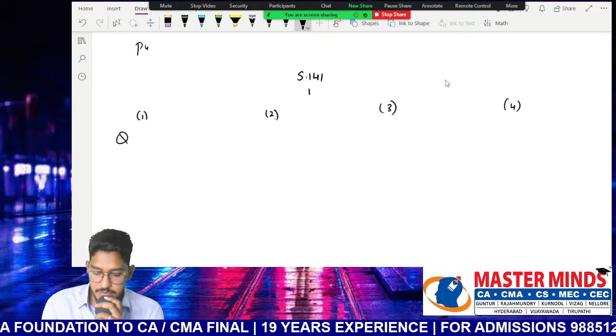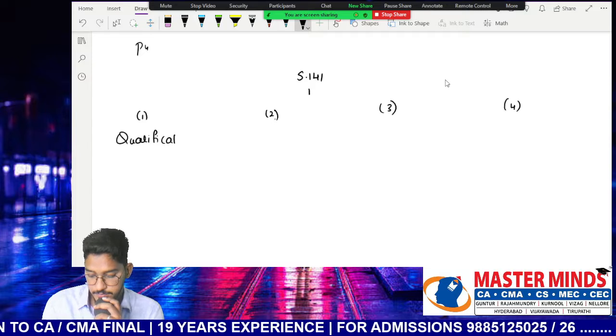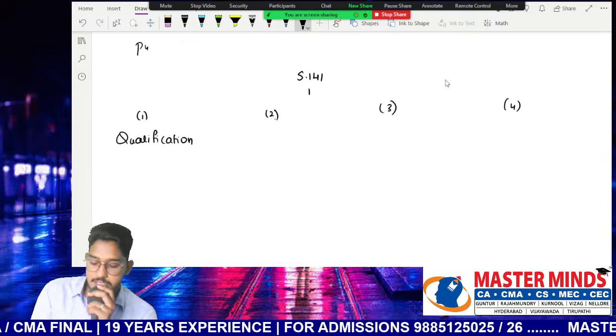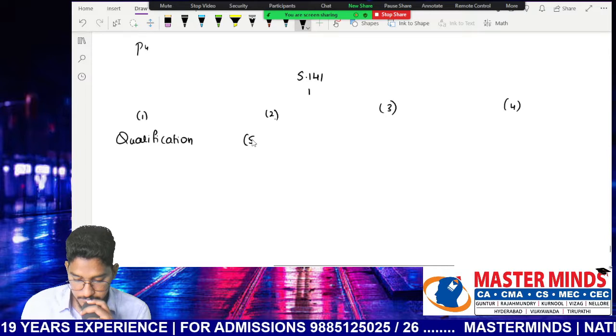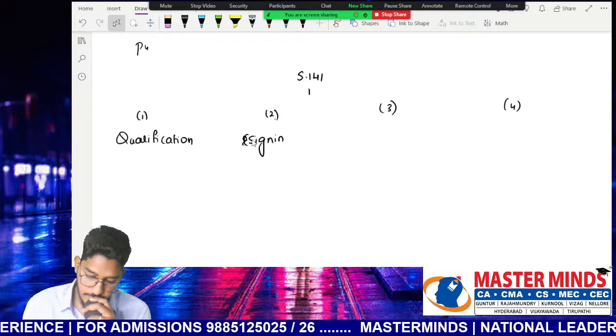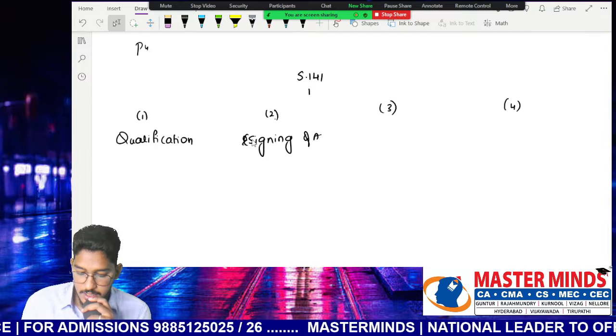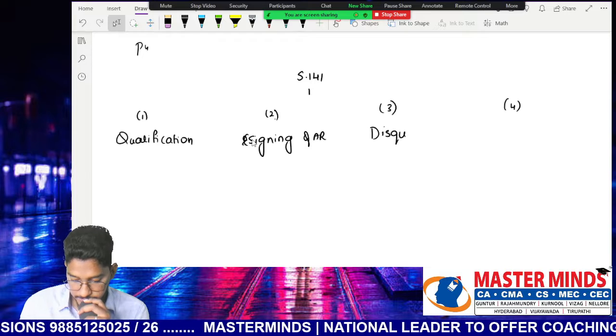Subsection 1 will be dealing with qualifications of the auditor. Subsection 2 will be dealing with signing of the auditor's report. Subsection 3 will be dealing with disqualifications.